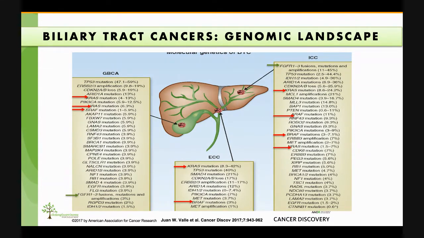The higher the mutation on this list, the more prevalent it is in that subtype of biliary tract cancer. For example, FGFR alterations shown with the green arrow are much more commonly found in intrahepatic cholangios compared to the other two subtypes as shown in the green arrows. Similarly, KRAS mutations are much more common in the extrahepatic cholangios as shown in some of the red arrows.